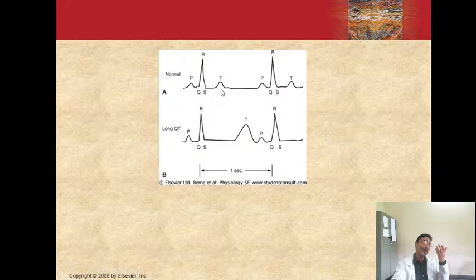Here you will find the normal QT interval should be somewhere around 0.45 seconds, and the ST segment, if you take it down here, should be around 0.35 seconds. But let's concentrate on the QT segment, from the beginning of the Q wave to the end of the T wave. Here you will find there is a prolonged QT interval.